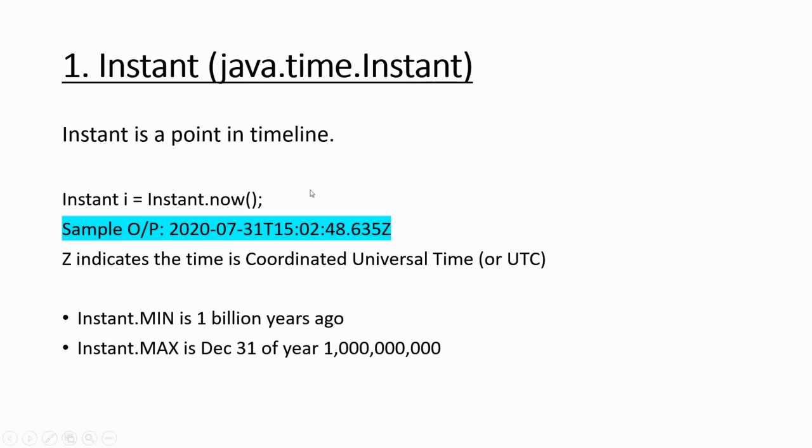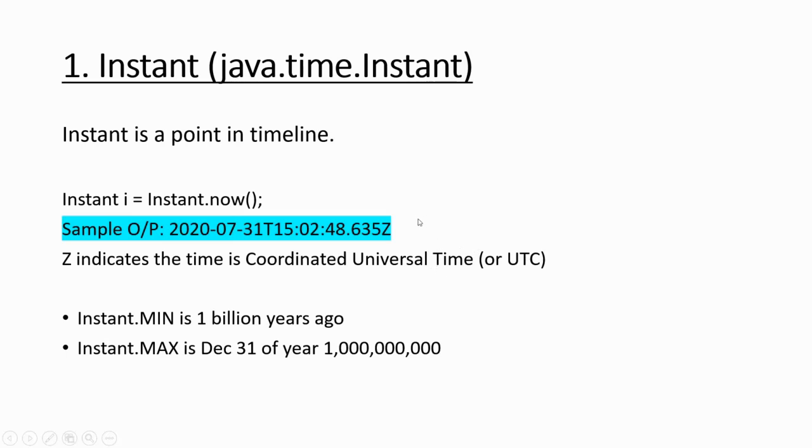So Instant i is Instant.now. This is how we get the current instant. What is the current time? And we get this output. See, this is the date, and this is the time, which is in UTC because there is a Z here. This time is the universal time, a standard time for the entire world. It is known as Coordinated Universal Time.